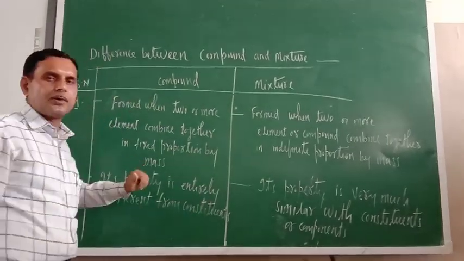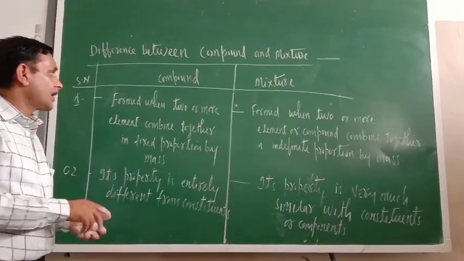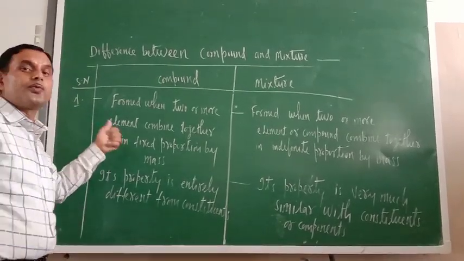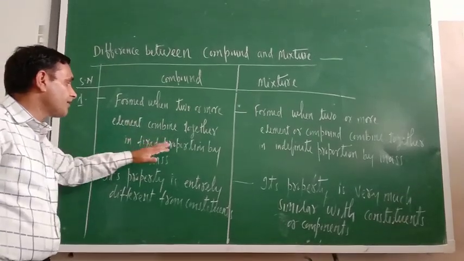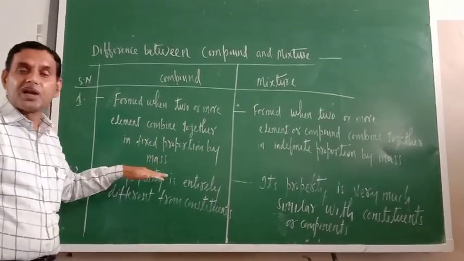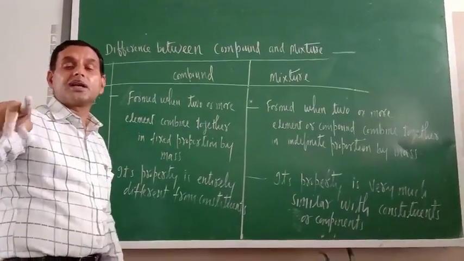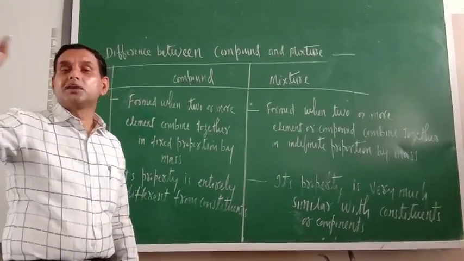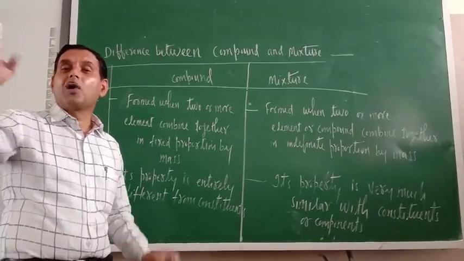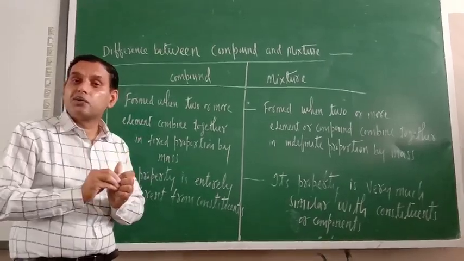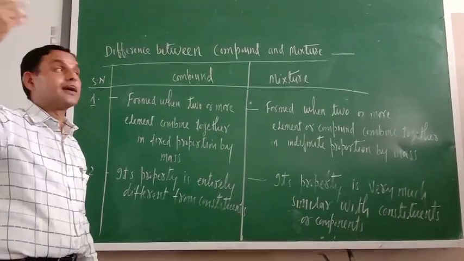So what is the compound? Write the definition of compound. Compound is called when two or more elements combine together in fixed proportion by mass. Like H2O. How many elements are there in H2O? Hydrogen and oxygen. H2O means water is formed. Water is a compound. Water is formed when hydrogen and oxygen combine in fixed proportion by mass.